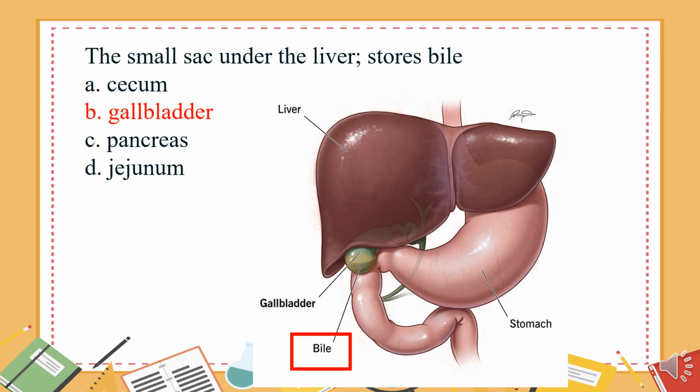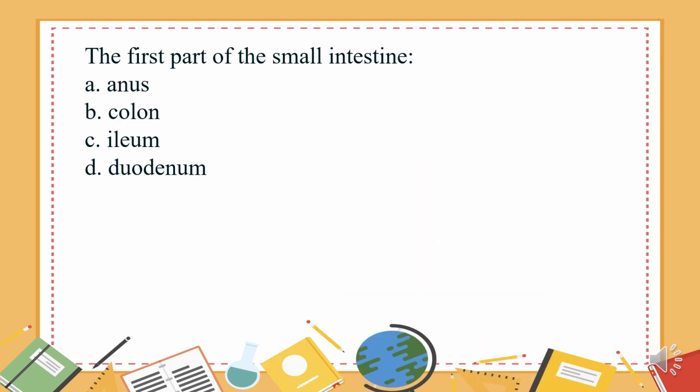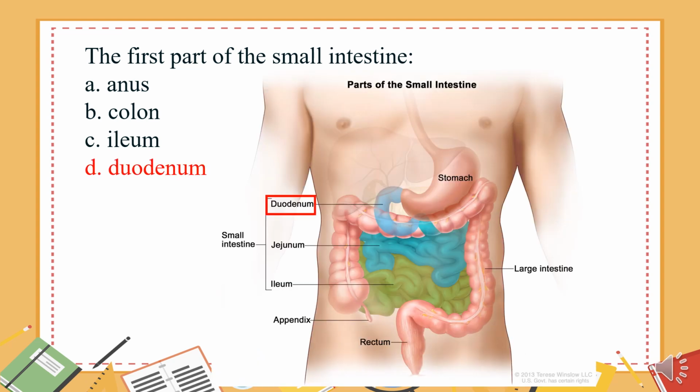Gallbladder. The first part of the small intestine. A. Anus. B. Colon. C. Ileum. D. Duodenum. The answer is D.